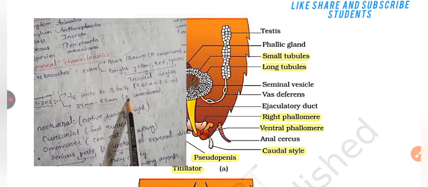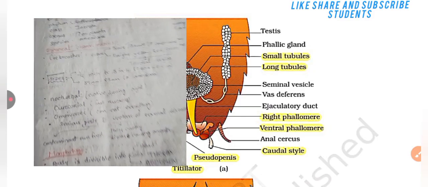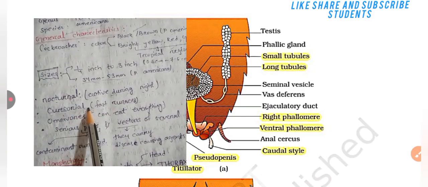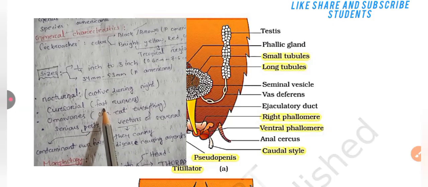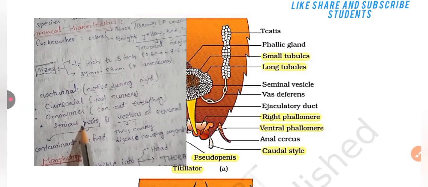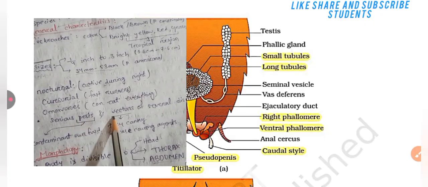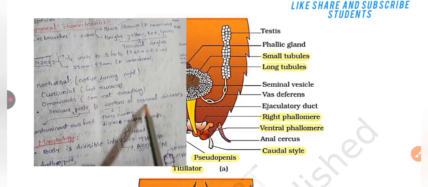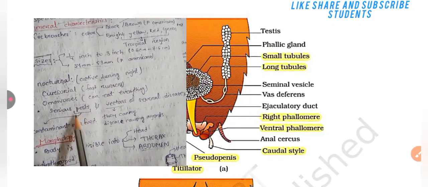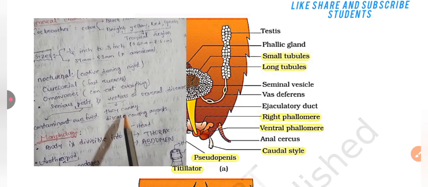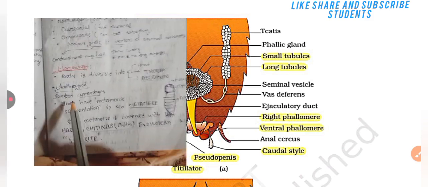Periplaneta americana size. Then nocturnal, that is active during the night. Fast runners. Then omnivorous, can eat everything. Then serious pest and vectors of several digestive diseases. Pest, that is contaminating food. Vector, that is carrying disease-causing agents.